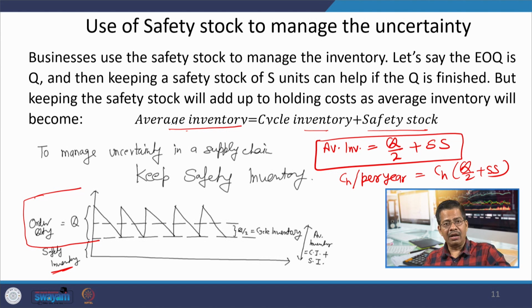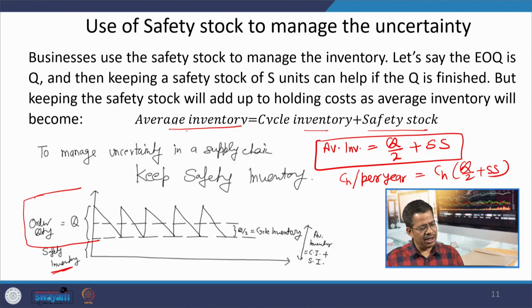Therefore, we are going to discuss in detail the calculations of safety stock, and how we are going to handle its issues. You can easily understand that the calculation of safety stock will depend on how much uncertainty we are going to handle. If you have more uncertainty, you need a higher safety stock. If uncertainties are less, obviously you will have less safety stock. So, the amount of uncertainty is very important.